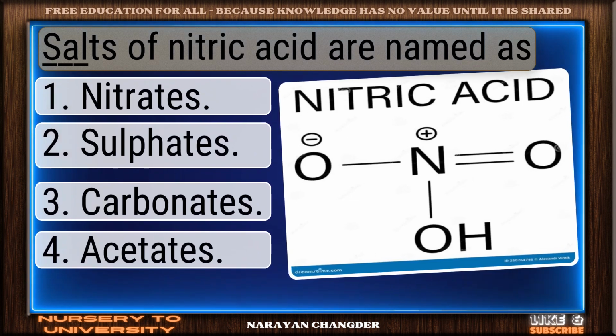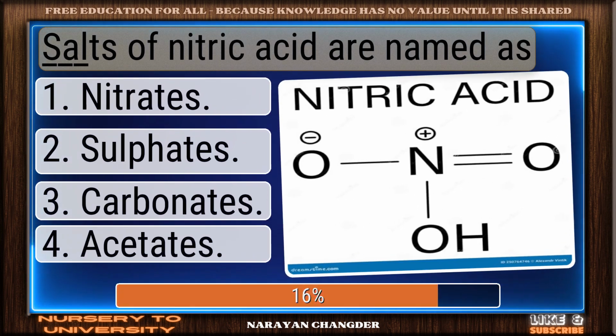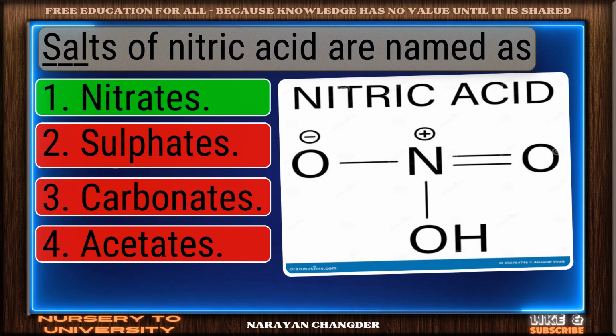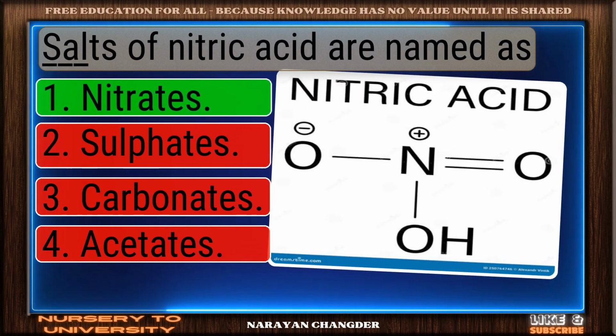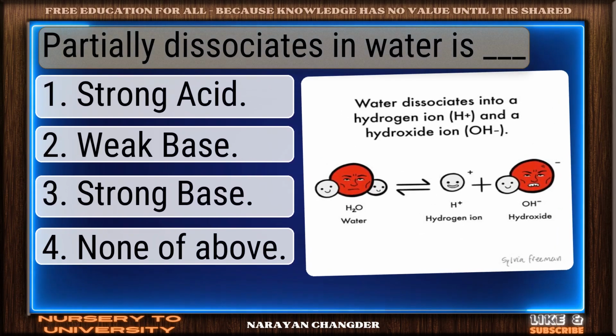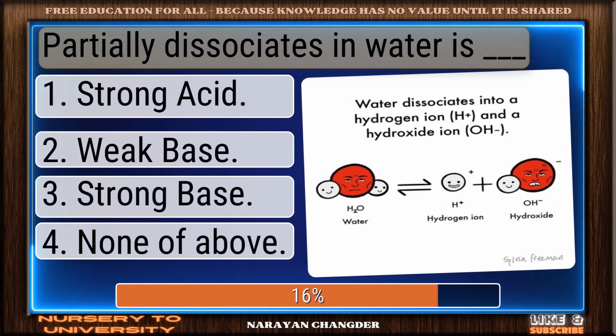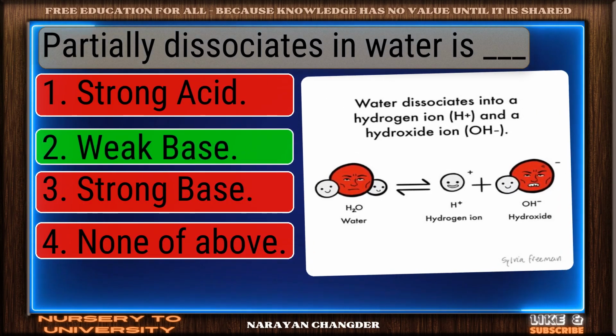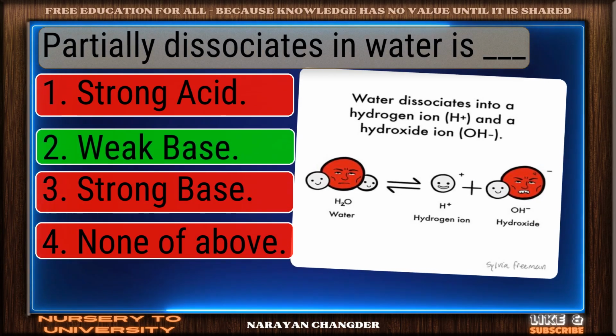Salts of nitric acid are named as dash. Well done. Nitrates is the right choice. Partially dissociates in water is dash. Great thinking. Weak base is the right choice.